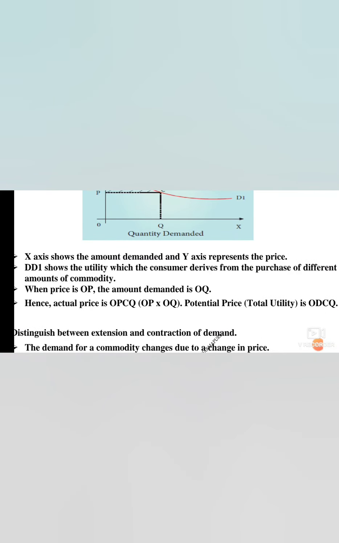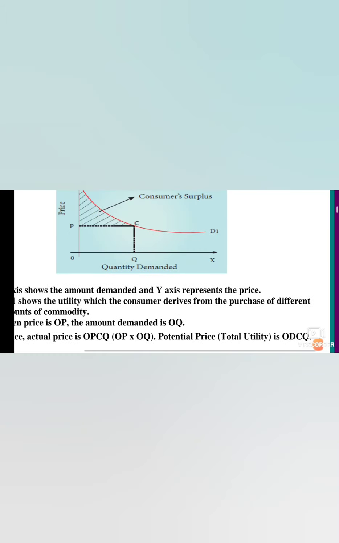Hence, the actual price is OPCQ. That rectangle box is called OPCQ. OP into OQ is equal to the potential price total utility, ODCQ. So you see, as I told you, like geometry, when you draw the diagram itself you can write the explanation. You will write construction in geometry, isn't it? That is the way you will draw the diagram properly and you will write the explanation of the diagram. That's all in economics. You will draw the diagram properly and you will write the explanation.